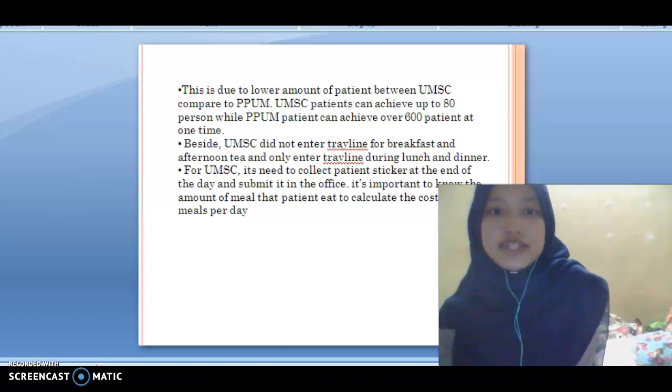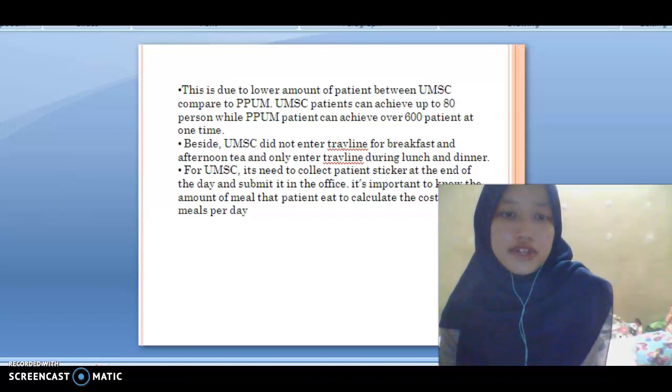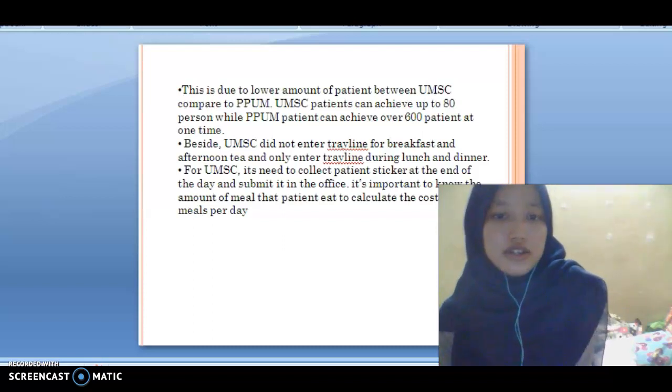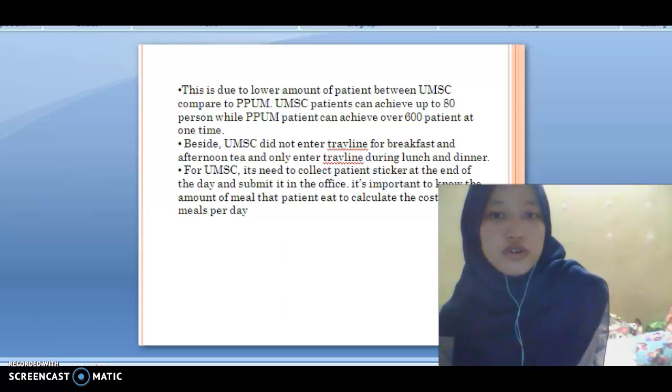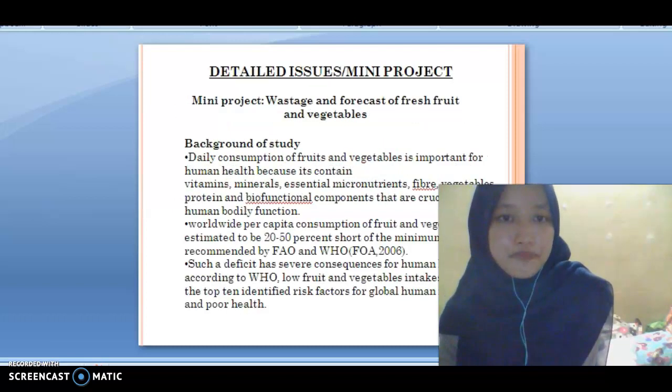For UMSC, staff need to collect the patient's sticker at the end of the day and submit it in the office. It is important to know the amount of meal that the patient eats to calculate the cost of each meal per day.